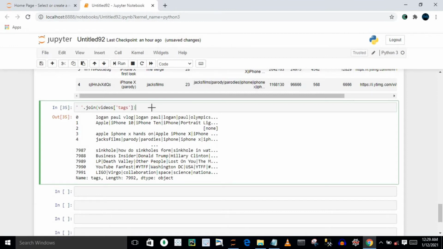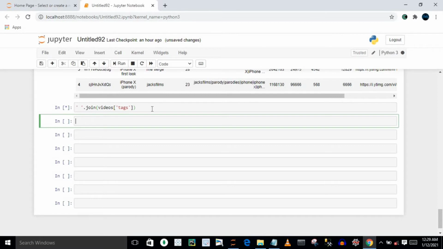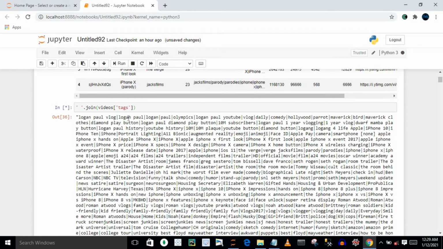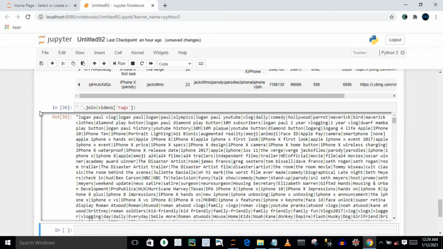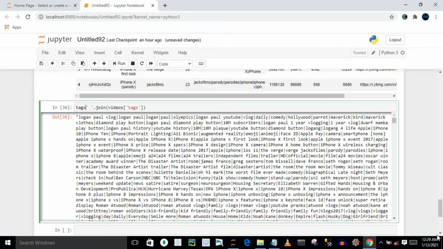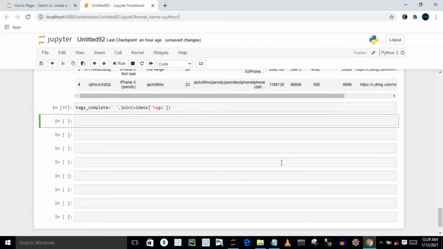Just execute it, and now we will see over here all the tags for this particular column of this dataset. Let's say I have to store it somewhere else. Let's say I'm going to store it in tags_complete. Again execute it, and in this tags_complete you have all your tags.